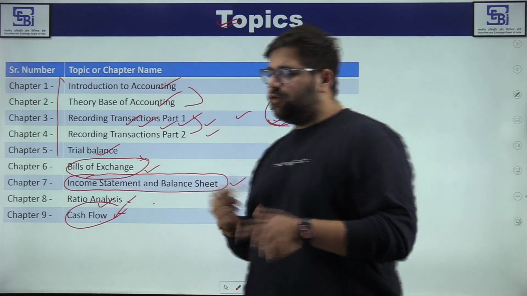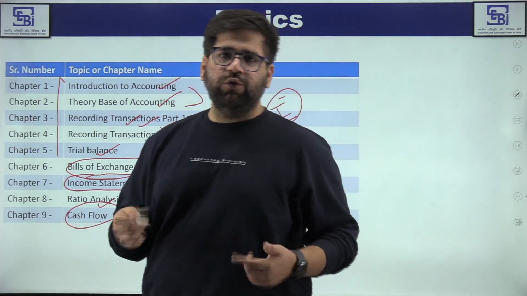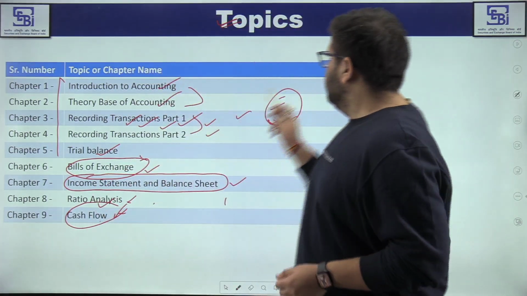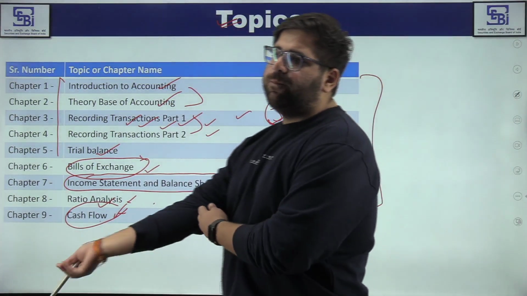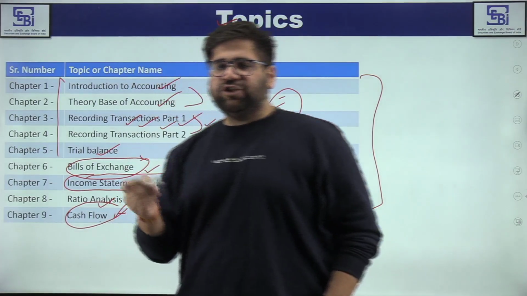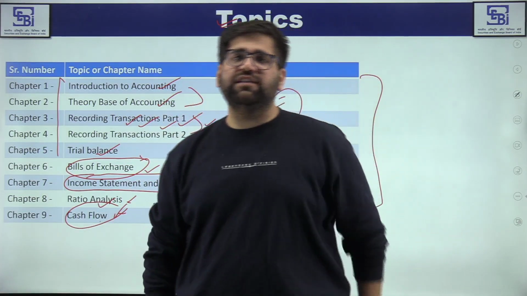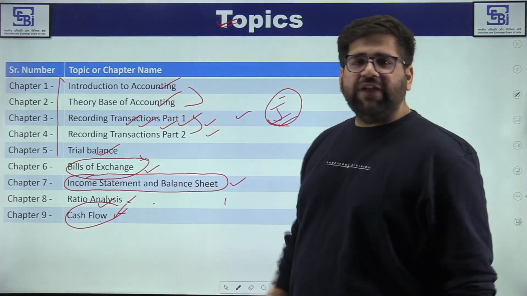So I will also share one golden rule with you, that how you can score good marks in the SEBI Grade A. Okay. So this is the first 9 chapters which you should do, and I will give you a proper timetable also, via which you will be able to have a complete oversight. So this is the list of 9 chapters.